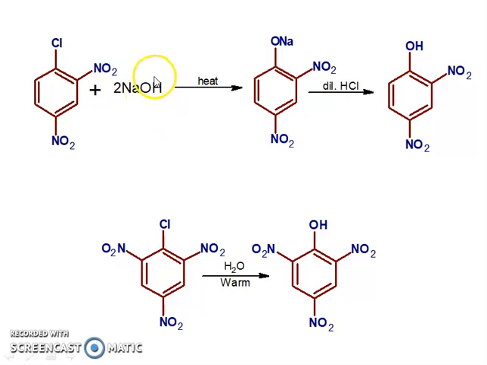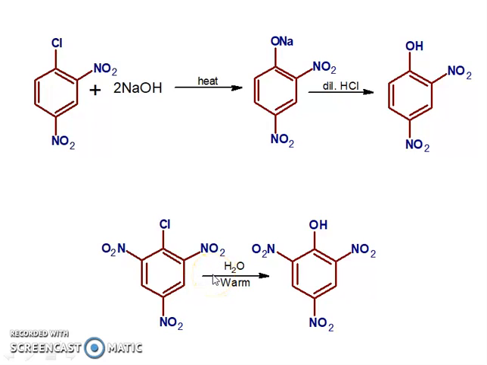Hence the OH minus, an incoming nucleophile, easily attacks this carbon by nucleophilic substitution and replaces Cl. This is easily possible with only small heating conditions, and we get the corresponding phenoxide, and with this phenoxide we can treat with dilute acid to get the corresponding phenol.